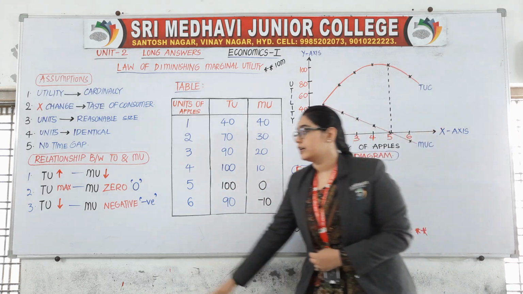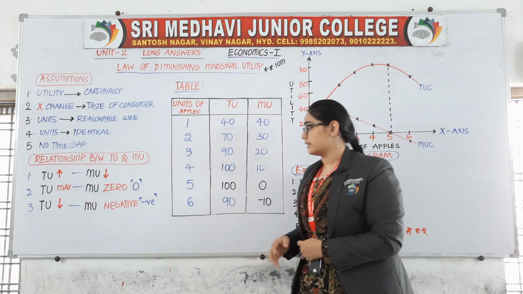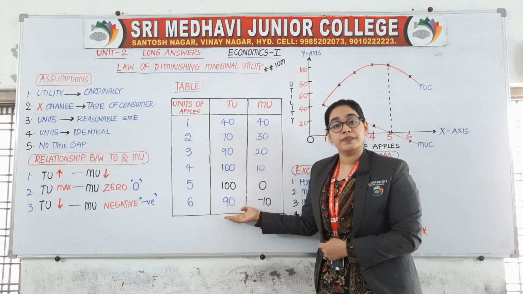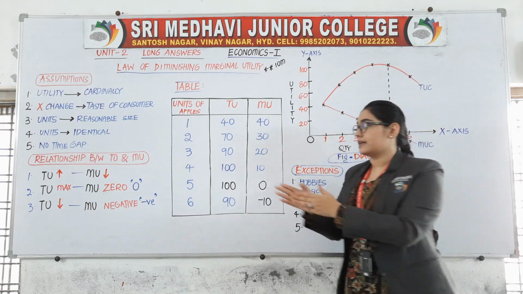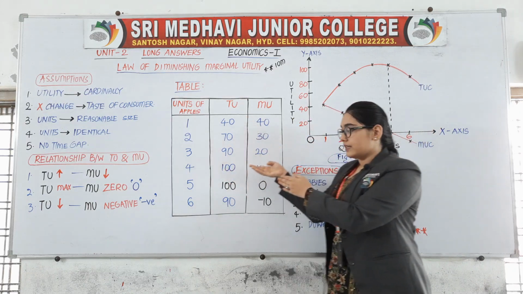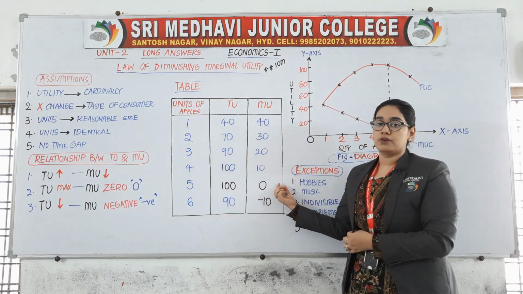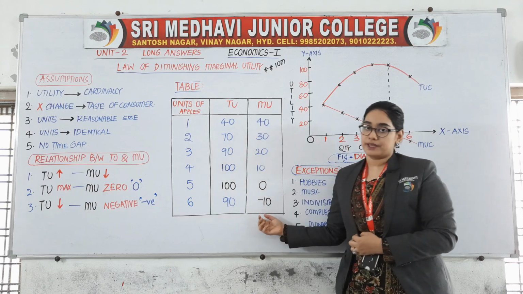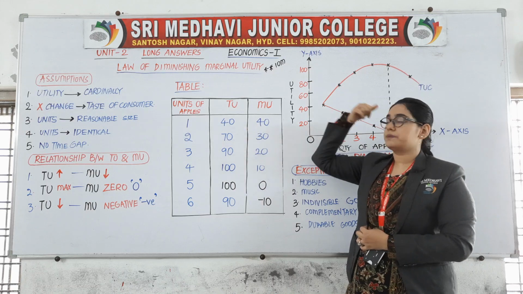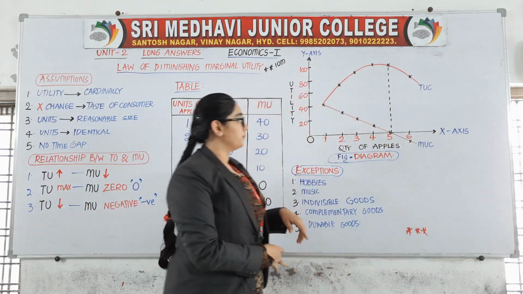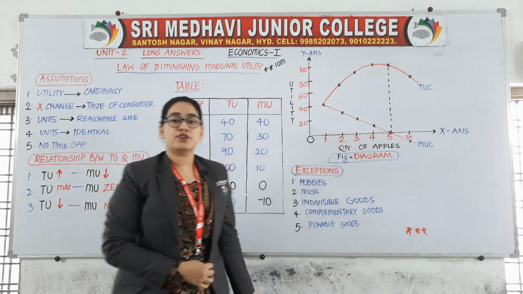Second one, understood. Third one, total utility decreases, marginal utility becomes negative. After 100 again it started decreasing, whereas MU have became negative. Just keep in mind, it is increasing, it is decreasing. It became maximum, it became 0. It started decreasing, it became negative. This is the relationship and this is the table. The same table we need to represent in the form of diagram. Now you see, x-axis is having quantity of apples. How many apples you have consumed?